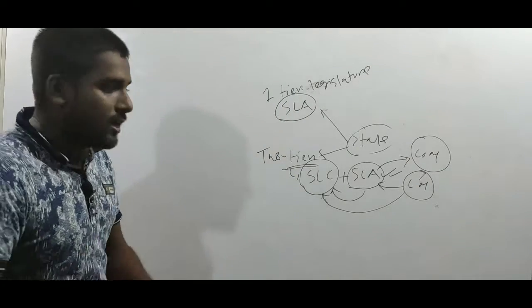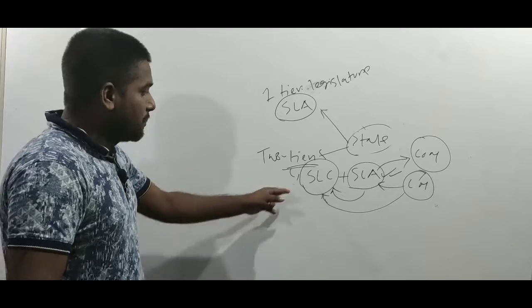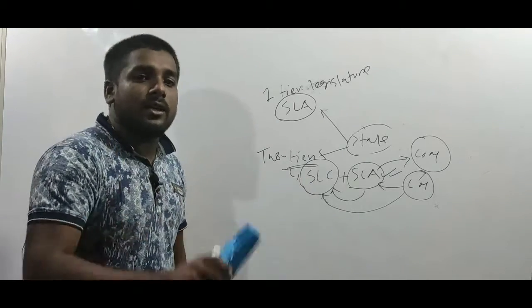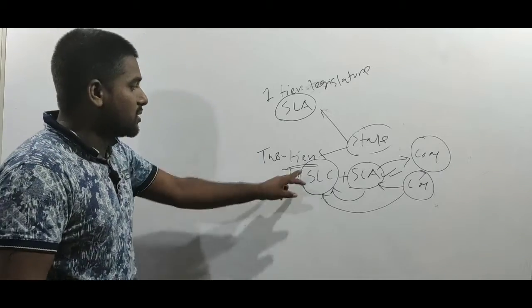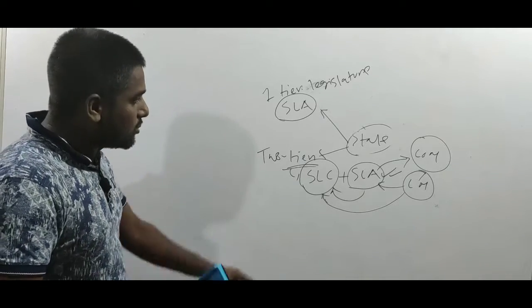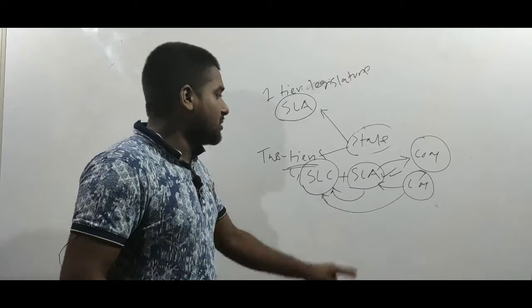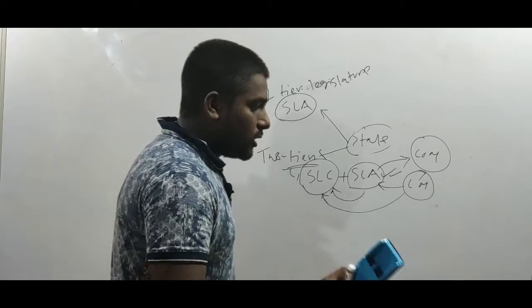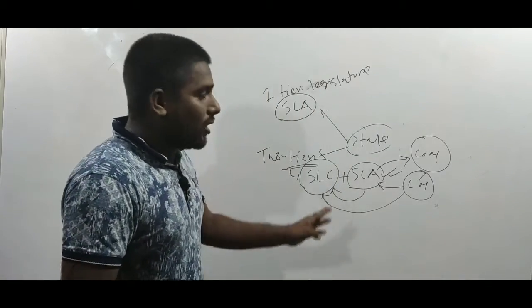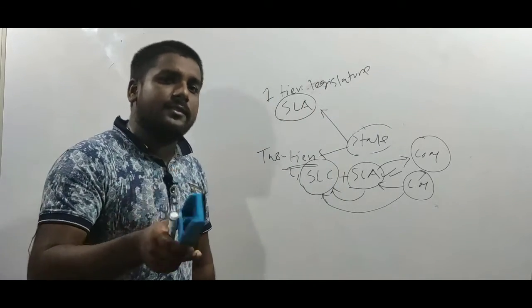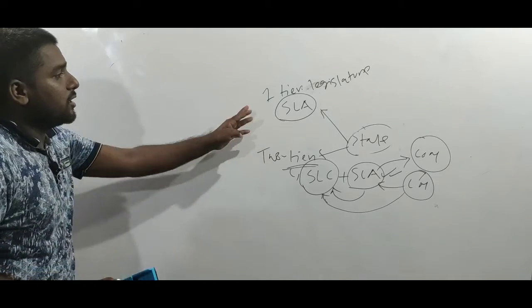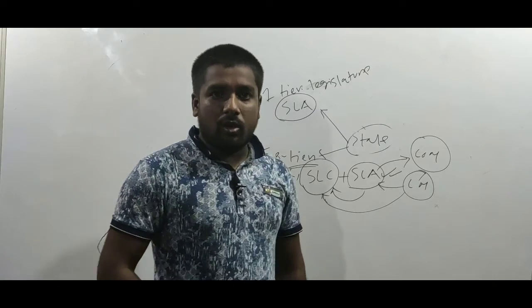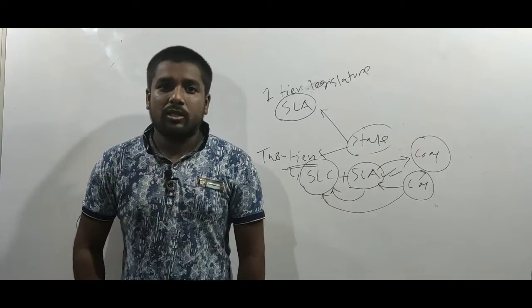For example, in Maharashtra, the present CM, Uddhav Thackeray, is from the state legislative council, but most of the time the CMs are selected from the state legislative assembly. And if you look at this, only 6 states have a two-tier legislature. Okay, I hope you have understood this.